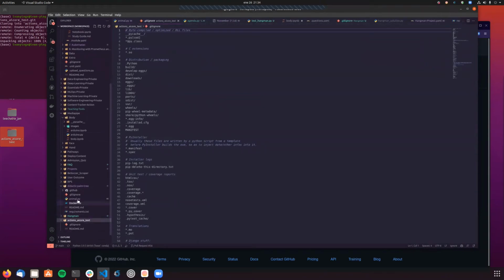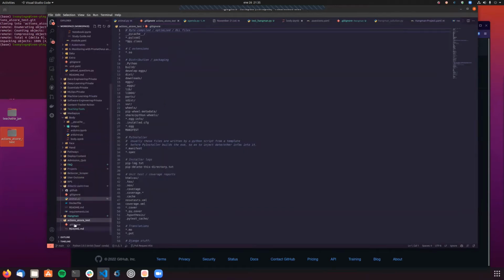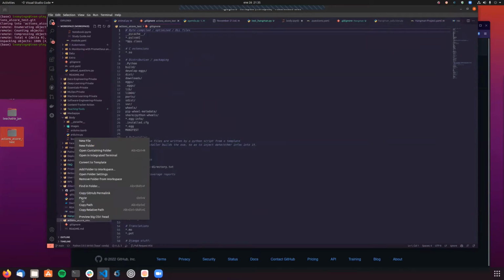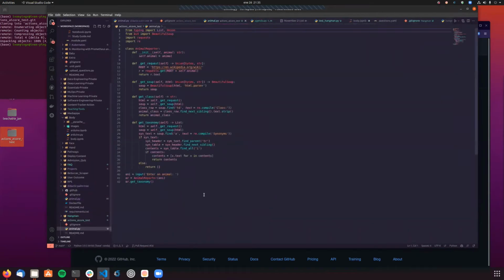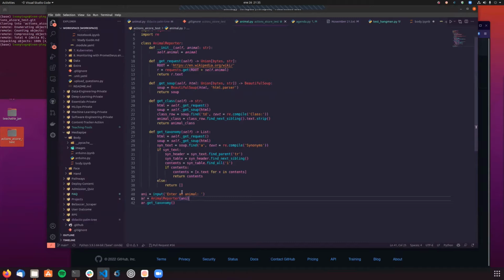What I'm going to do is copy and paste this file so you don't see me coding for 20 minutes, and I'm going to show you what this file does. I just copied it and pasted it, and this is basically the file. It has a class named AnimalReporter. Let me zoom in a little bit. When I call it, it will try to get the class of an animal. I just said taxonomy, but let's go with class first.